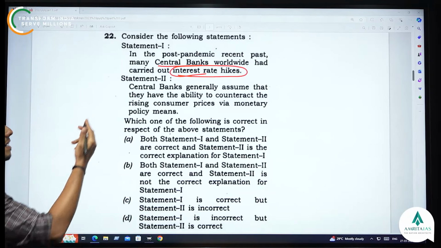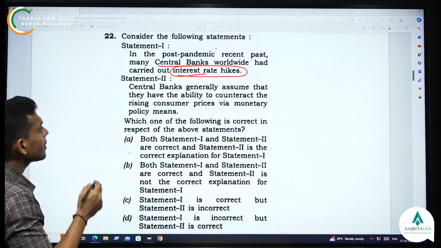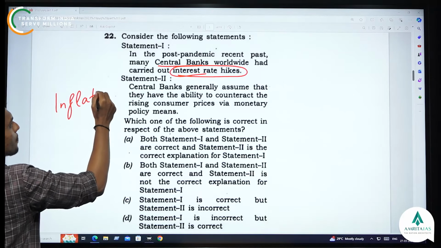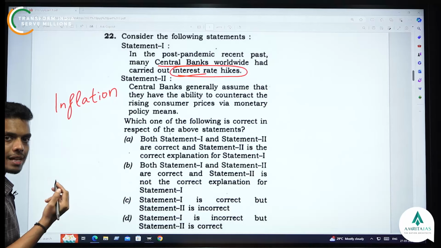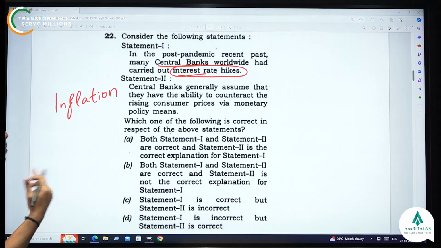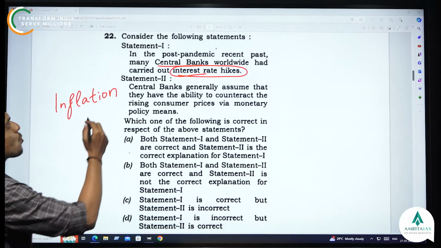When do we increase the interest rate? When there is inflation, when the price of things, consumer durables, items are increasing. What can central banks do? They can increase the interest rate as a part of their monetary policy, through repo operations, reverse repo operations, etc. So this is true, right?